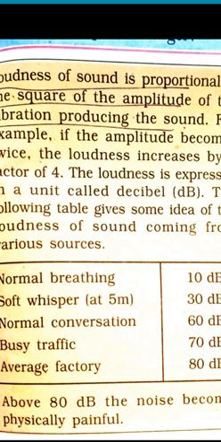And the frequency determines the shrillness or pitch of a sound. If the frequency of vibration is higher, then we say that the sound is shrill and of a higher pitch. If the frequency of vibration is lower, the sound has a lower pitch. For example, a drum vibrates with low frequency.